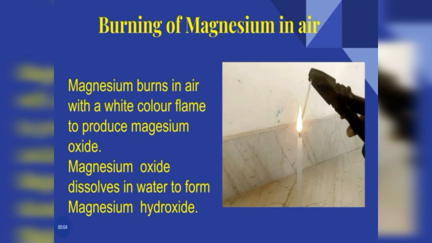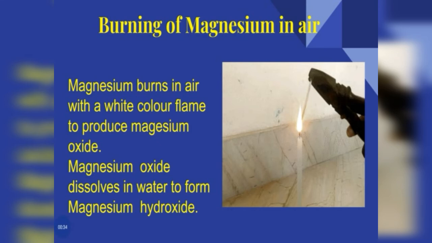Next one is burning of magnesium in air. Magnesium is a metal. When magnesium burns in air, it combines with oxygen present in air. It burns with a white color flame and produces a powdery ash, that is magnesium oxide. Magnesium combined with oxygen to form magnesium oxide.